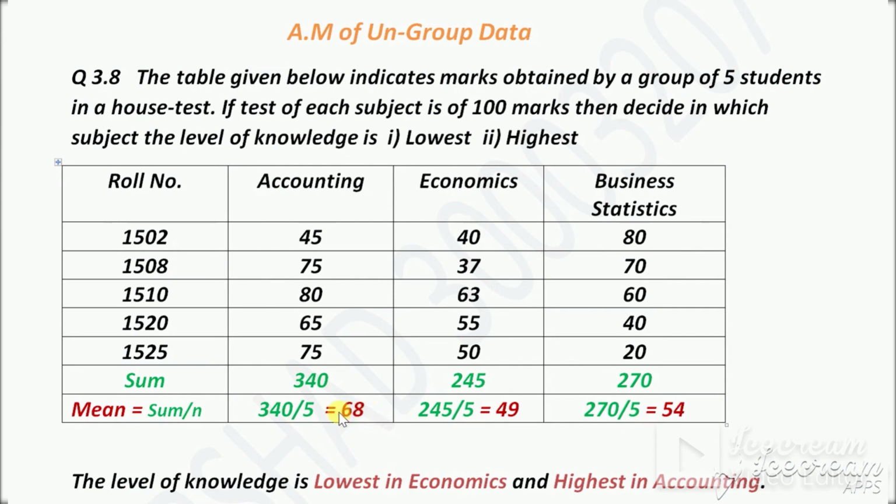Now which arithmetic mean answer is lowest? The average of economics is lowest, and the average of accounting is highest. So the level of knowledge is lowest in economics. Why lowest in economics? Because the average marks of the students in economics is lowest, and highest in accounting. The level of knowledge is highest in accounting. Why is it highest in accounting? Because the average of accounting is highest.